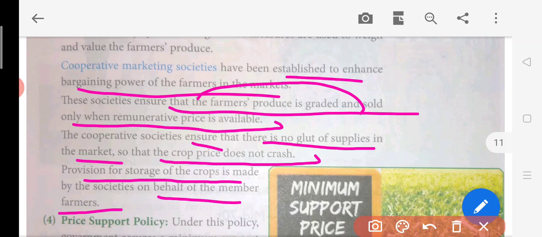They actually check that there should not be a glut in the market. There should not be too much excess supply in the market, because when excess supply happens, suppose there is too much produce of rice in the market, then the price will crash. Because with too much supply, definitely the prices which they can demand will be less. So here we can say that the government is taking care of that also, so that the price does not crash, and they have some storage facility. Okay, so in that case they can look after it.